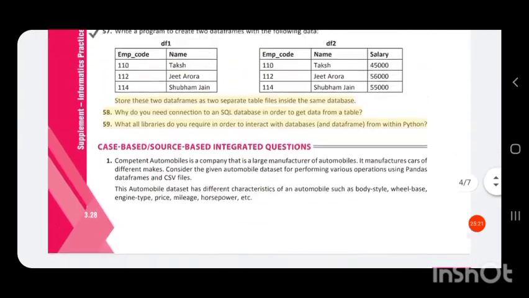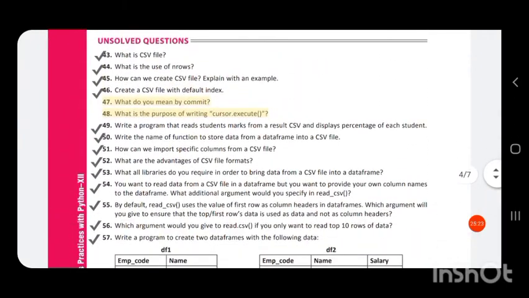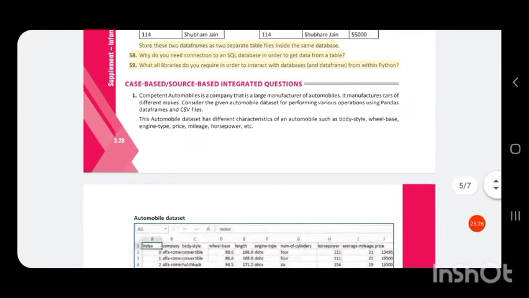Next are the unsolved questions, which I will give in the next class. Then another question, a case based, source based integrated question. In that, Competent Automobiles is a company that is a large manufacturer of automobiles. It manufactures cars of different makers.